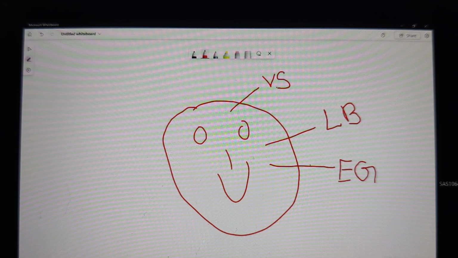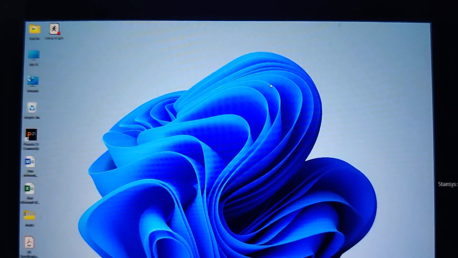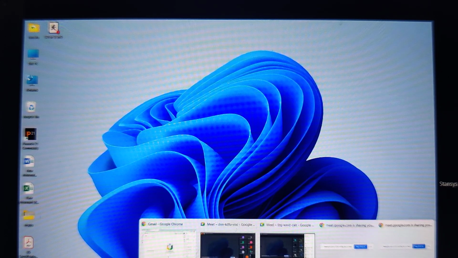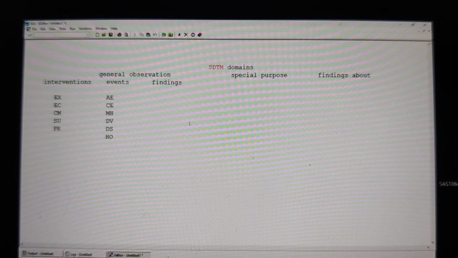Sir, the protocol will also specify what all the necessary LB tests to be conducted, sir. Yes, everything is going to be in the protocol. So the protocol specifies particular tests to be conducted, and we have to follow the protocol, and those tests have to be conducted by us, sir. Right, yes. And according to that, we are going to design a CRF sheet. Okay, and that information is going to be put under the LB domain.